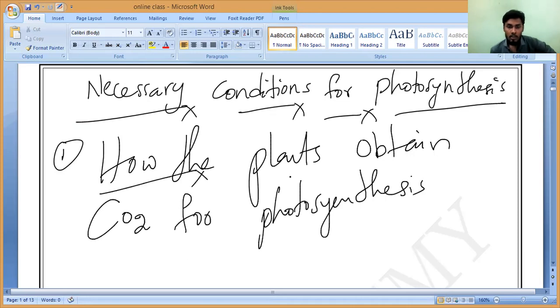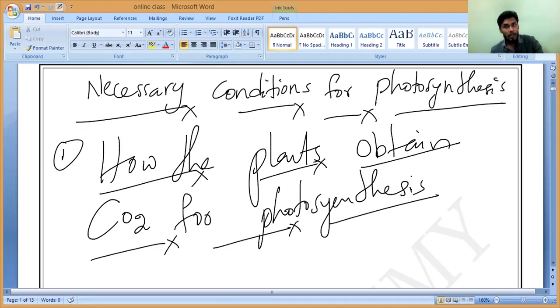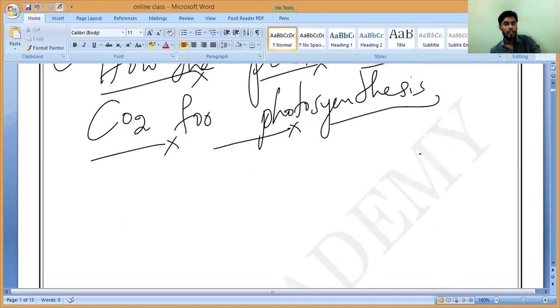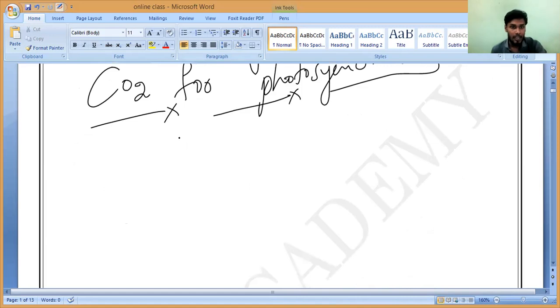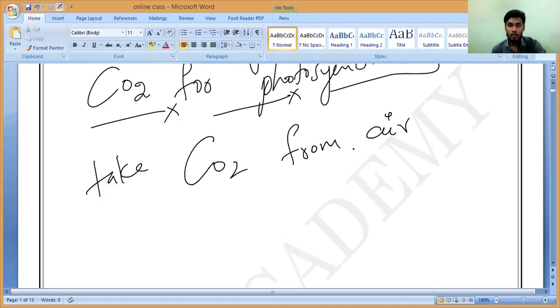Sir, the carbon dioxide comes from what we release, sir. Where is it getting from? From the ground or from the air, sir? You listen first. As we know, carbon dioxide is present in our atmosphere. So the plants take the carbon dioxide gas needed for photosynthesis from the air. They take CO2 from the air. Do you understand, Hari?